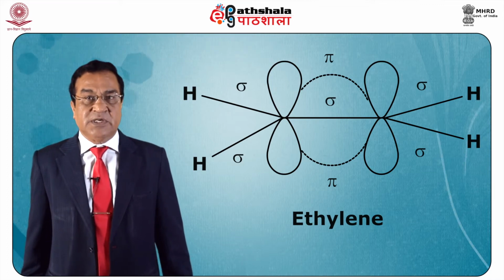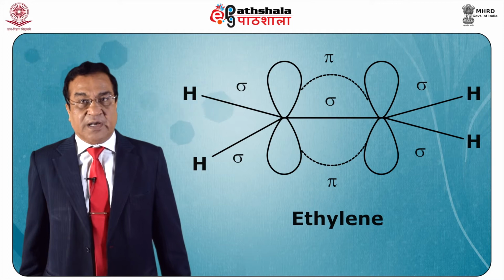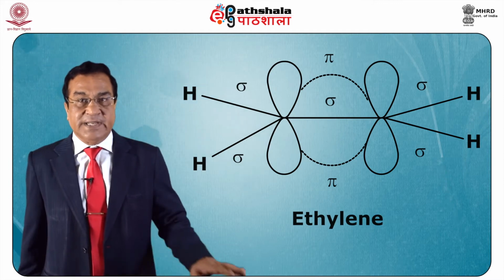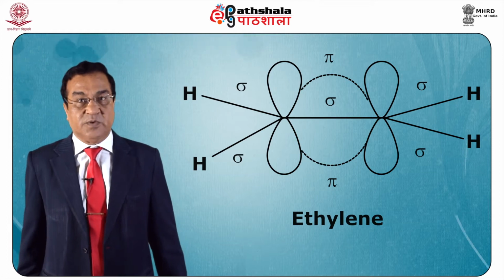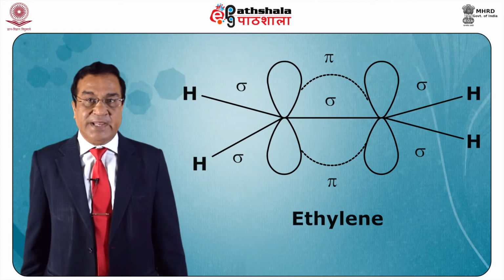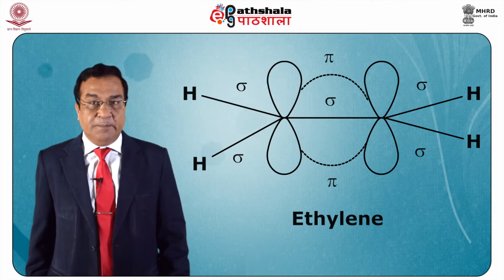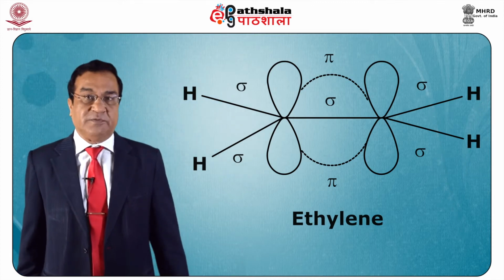Each pi electron of a carbon atom ultimately creates a pi electron cloud over the entire molecule, in a plane perpendicular to the plane of the molecule.